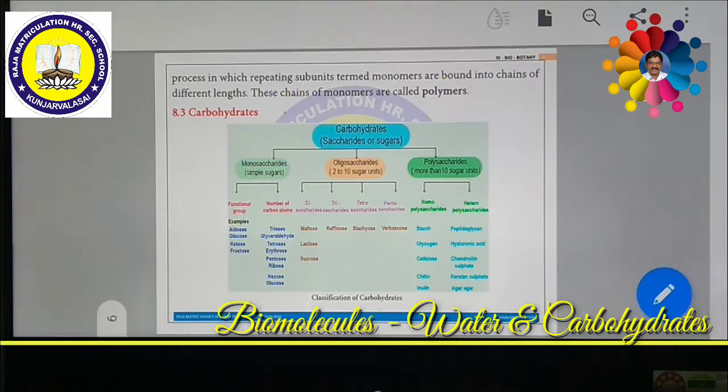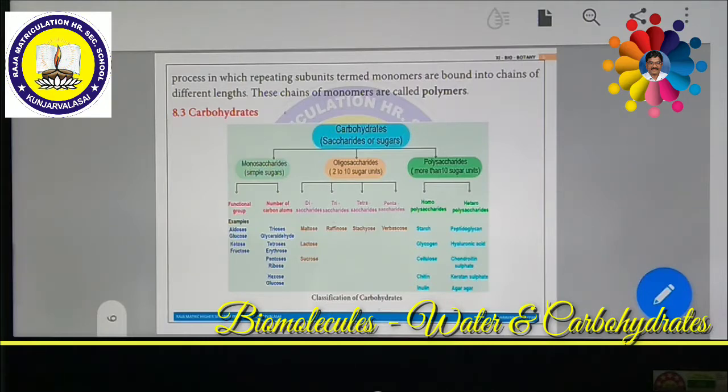We can give a lot of examples of homopolysaccharides, like starch, glycogen, cellulose, chitin and inulin. The bacterial cell wall, which is made up of peptidoglycan, similarly hyaluronic acid, chondroitin sulfates, keratan sulfates, and agar, these are all heteropolysaccharides. So this is the classification of carbohydrates in detail.